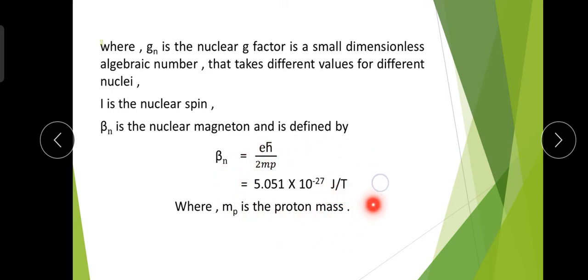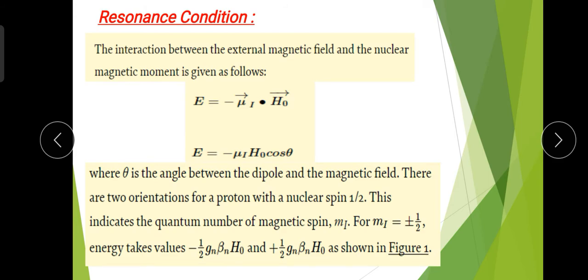So this is the value of the nuclear magneton, like the Bohr magneton in ESR spectroscopy. In ESR spectroscopy we deal with the electron spin, but in NMR spectroscopy we deal with the nuclear spin. Now, what is the resonance condition in NMR spectroscopy?